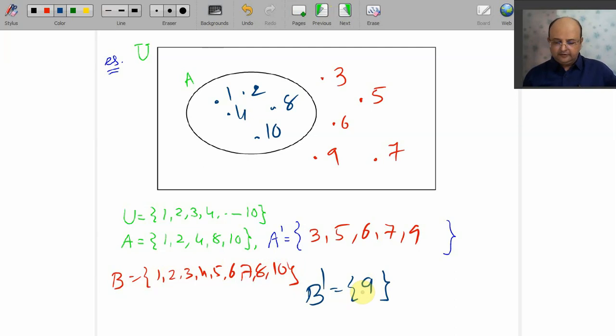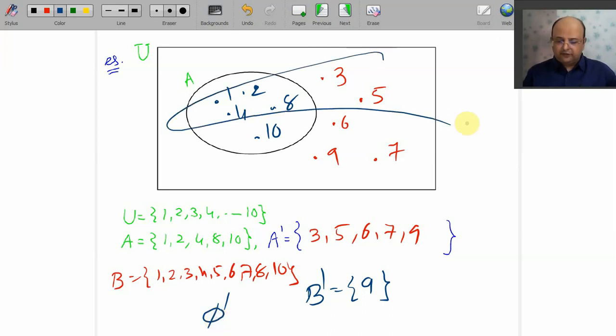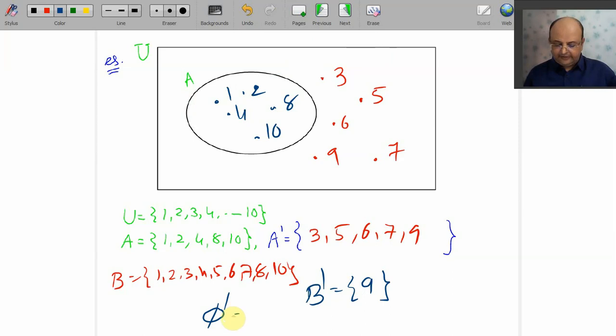Now I ask you a very silly question. What is phi dash? What is phi? Nothing. Phi dash is the complement of nothing. What does your language say? Complement of nothing matlab everything. That is, phi dash is U, and similarly U dash is phi. Complement of everything matlab nothing.